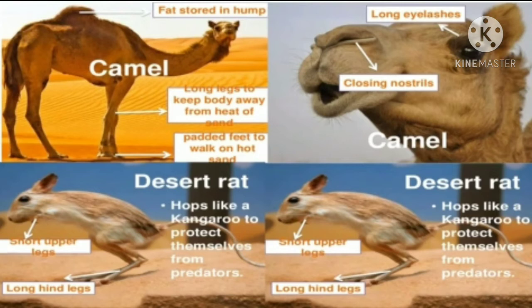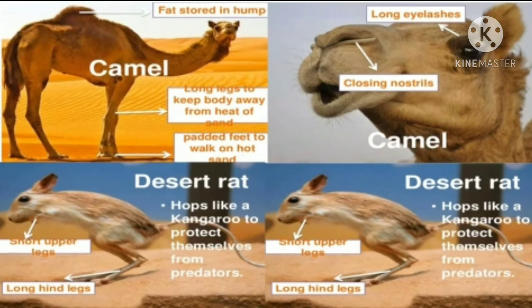Let us see the adaptation of a camel. Excess amount of food is stored in the hump as fat. When food is needed, the fat breaks down to provide energy.